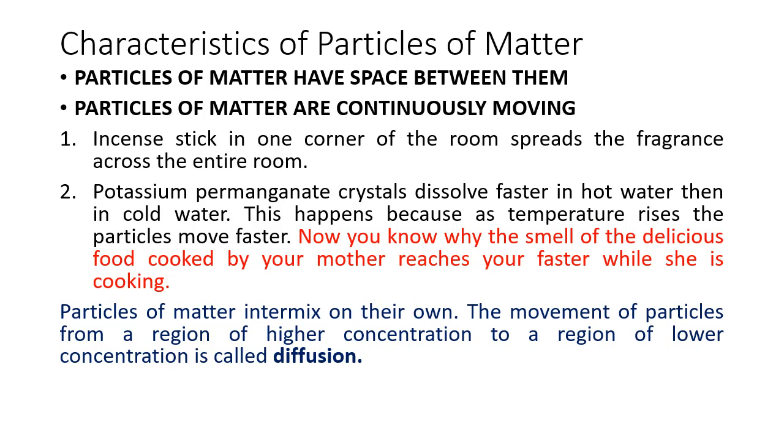So what have we learned so far? We learned the characteristics of particles of matter. The first thing we learned was that particles of matter have space between them. That we saw by the experiment of salt and sugar, stirring them up, and even potassium permanganate. Yes, the particles are bigger, it turns the color pink. So particles of matter have space between them.